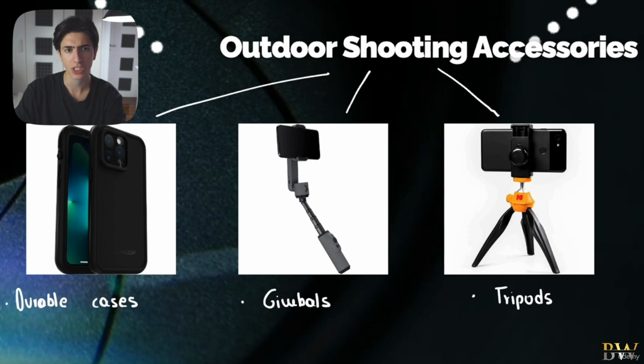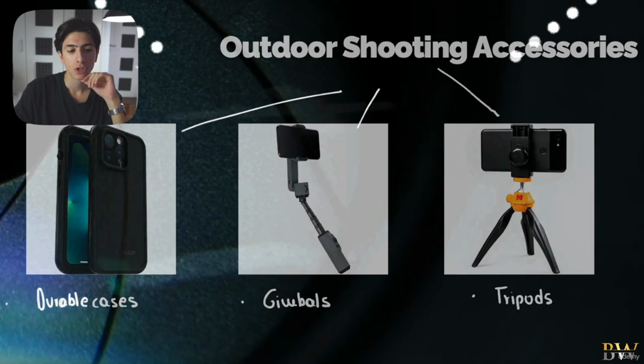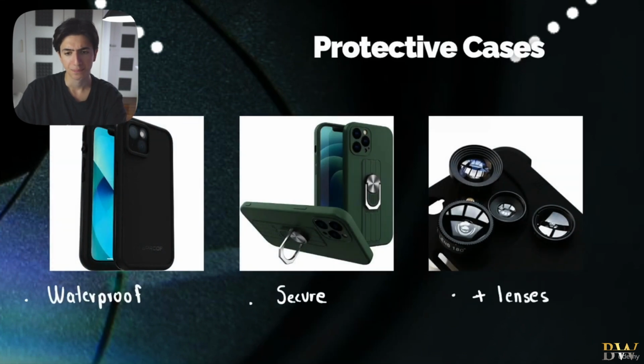What are some accessories that we're going to have when shooting outdoors? First of all, we got durable cases for our smartphones, because we're going to be using them as cameras, and if we're shooting outdoors, we don't want them to be breaking down. We got gimbals and we got tripods. So let's start with cases.